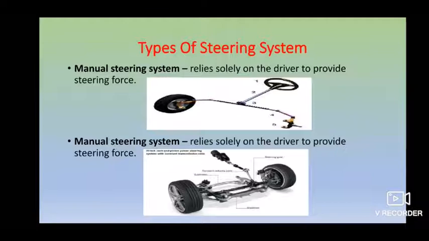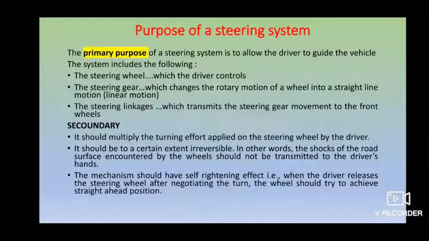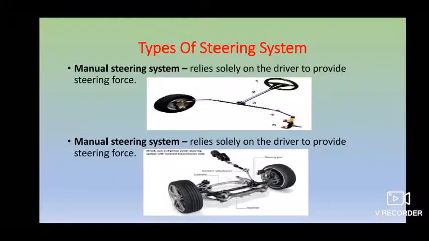Okay, next, types of steering system. As we know, the basic thing is you have manual steering and another one is power steering. There is a small mistake over here: the second one is given as manual, but it is a power steering one. The manual one relies solely on the driver to provide the effort. Earlier, in the previous vehicles, we used to go with the manual steering, but right now we are going with the power steering, in such a way that less effort is required to drive or make a turn of your steering wheel.